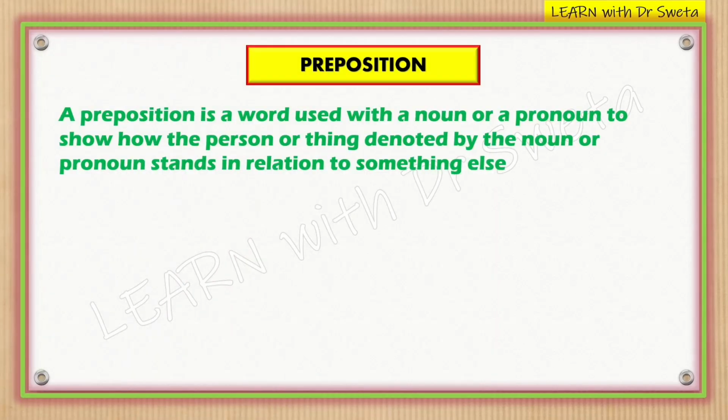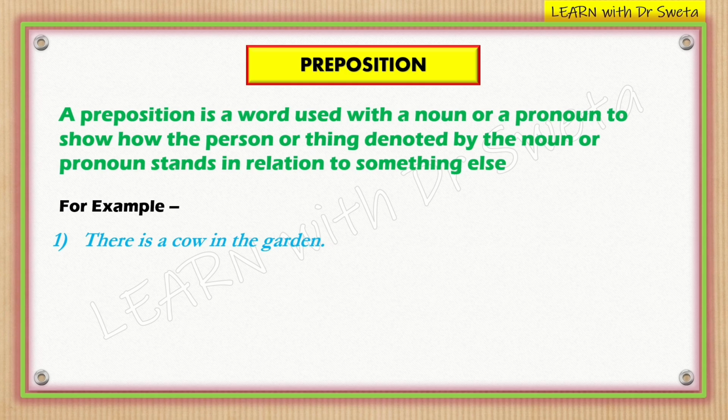Next is preposition. A preposition is a word used with a noun or a pronoun to show how the person or the thing denoted by the noun or pronoun stands in relation to something else. For example, there is a cow in the garden. In is a preposition because it shows the relationship between the cow and the garden, indicating the location of the cow.